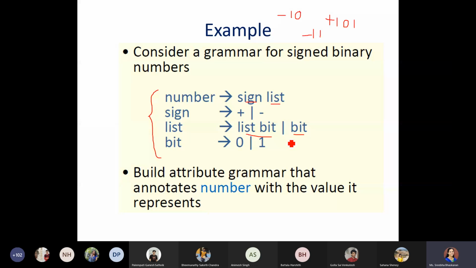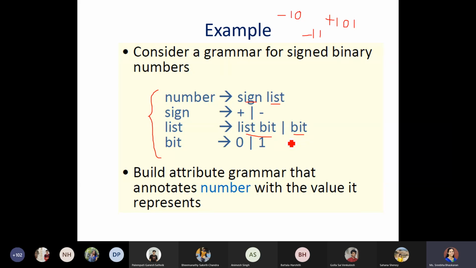By now all of you are familiar with writing the grammar part. Now on top of this, we have to evaluate it. When we say we can evaluate this binary number, what type of evaluation can I do? I can convert this binary number to some decimal number, or to any other base value.